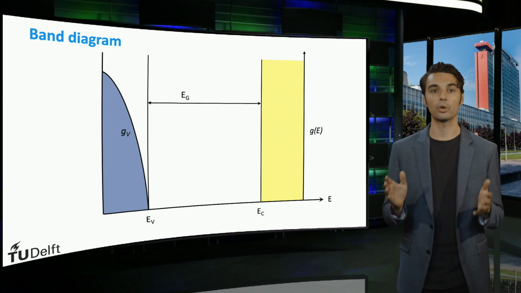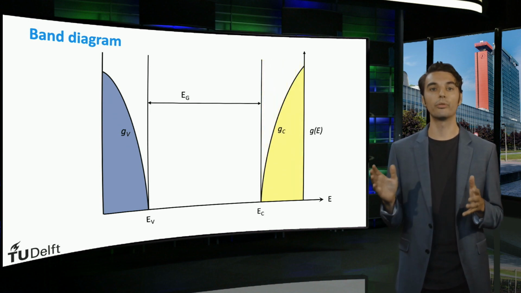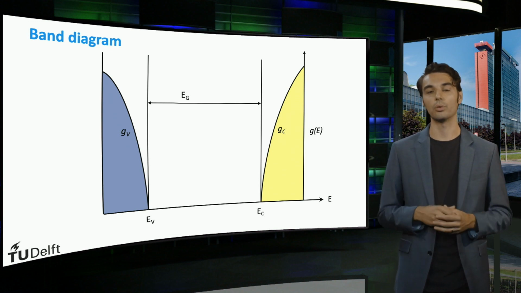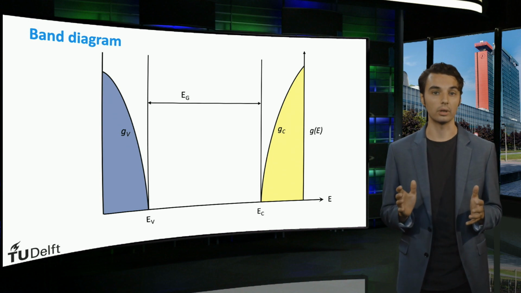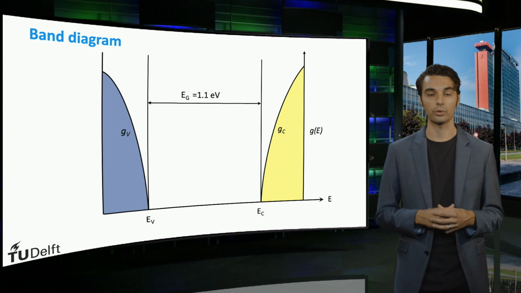The density of states of the conduction electrons looks quite similar. We can see that as we move further from the edges of the bands, more energy states are available. Crystalline silicon, with its well-ordered structure, has a well-defined band gap with an energy of about 1.1 electron volts.